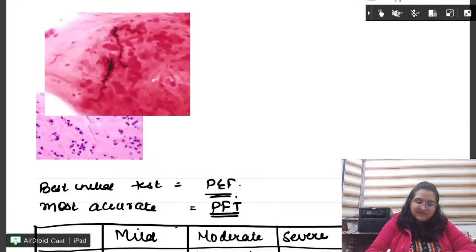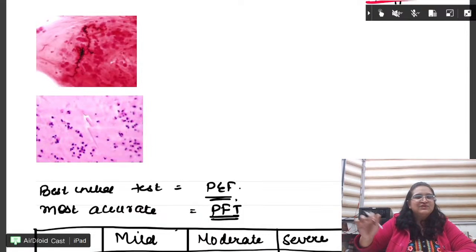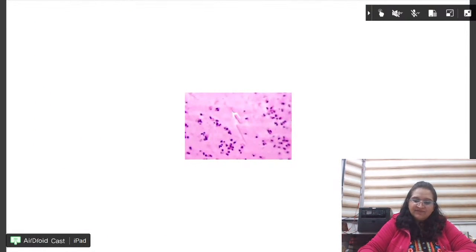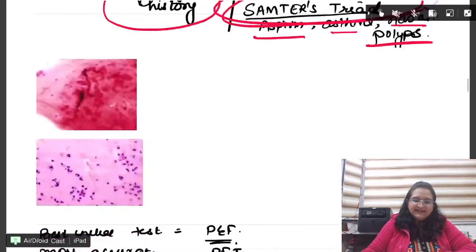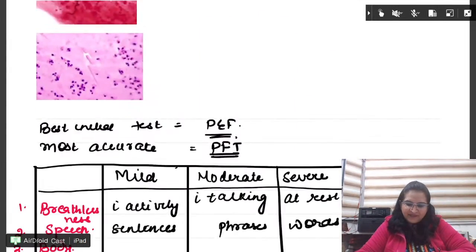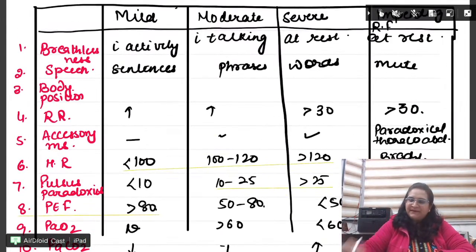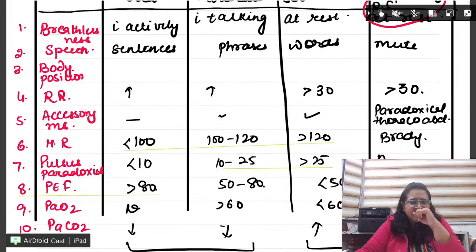So these are Kirschmann spirals, right? You know what it is, spiral mucus plugs. And these are what? These are Charcot-Leyden crystals, from the eosinophils, right? Okay. Next, beta, please remember, they always ask about the severe bronchial asthma. So this chart I've already given you while I was teaching, right?